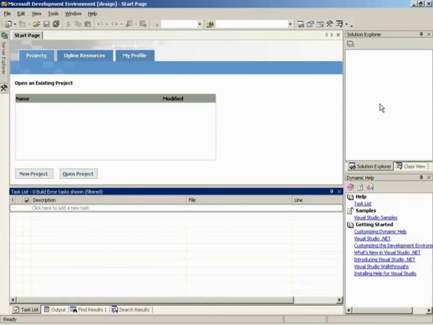Down over here to the right, we have our Solution Explorer, and this is where we'll be actually navigating through our source code, our header files, our resources, anything we may have. We can also change it over to a class view, but we'll see that later. And down here we have our dynamic help, which is extremely helpful. Very helpful. Right.